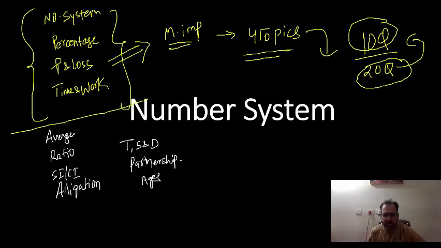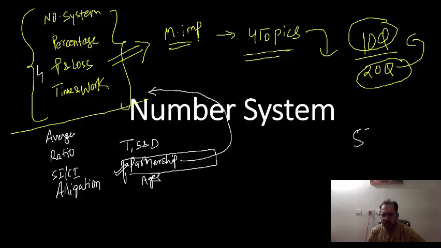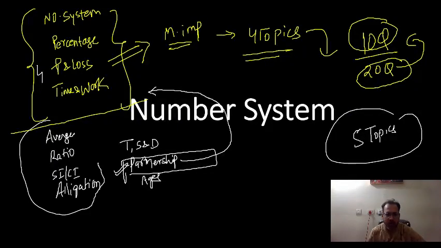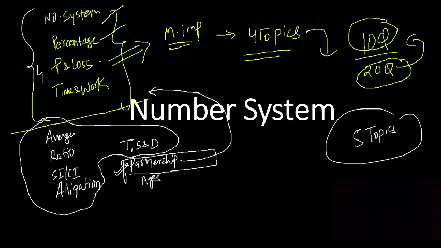Partnership is also one of the easiest topics, so you also have to do it first. So these four and this one, partnership: these five topics are a must to do, and the rest you can do as per your time. So these are the most important: number system, percentage, profit and loss, time and work.